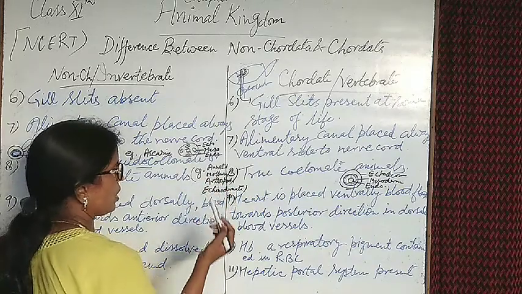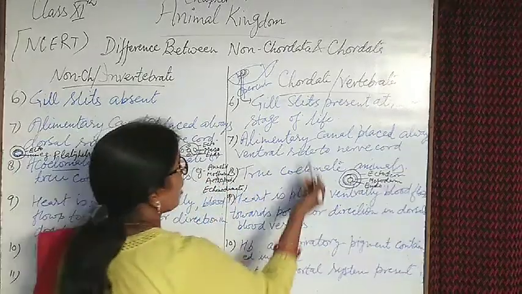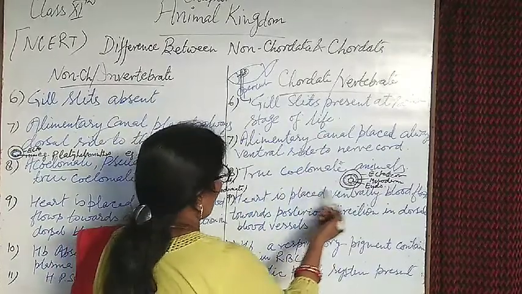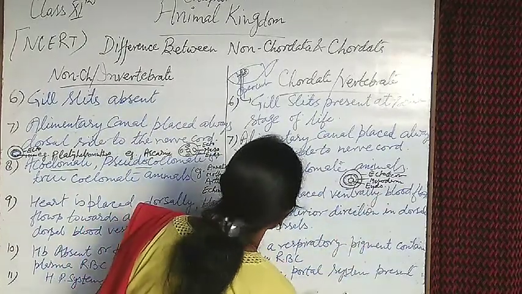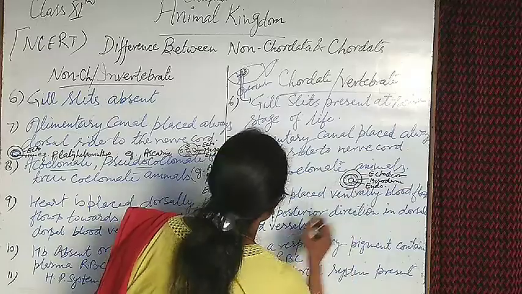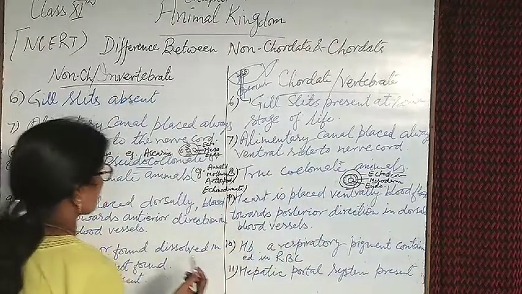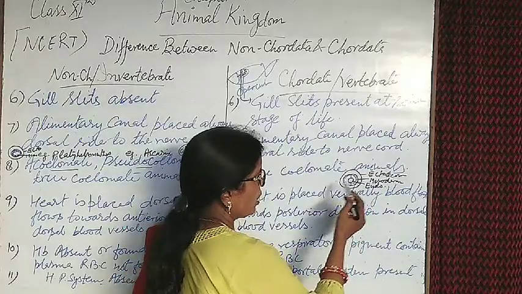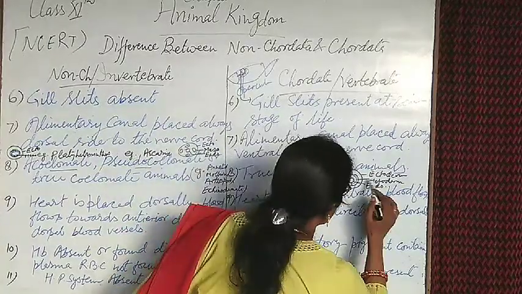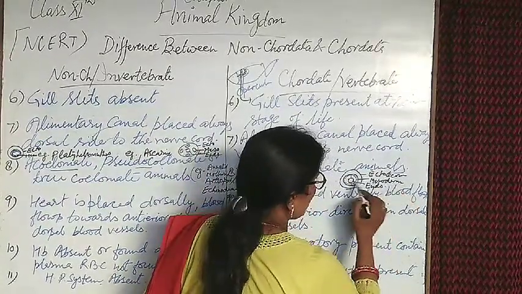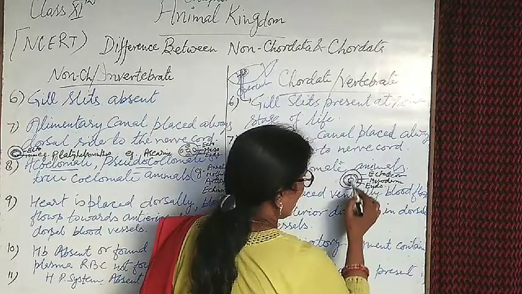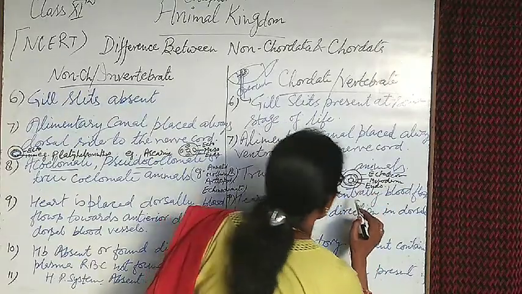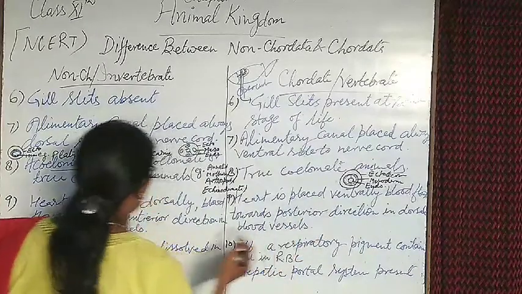Annelids, mollusks, arthropods, echinoderms and all chordates are coelomate organisms, where the gut is totally well developed inside the body, with ectoderm outside, endoderm inside, and mesoderm in the middle.